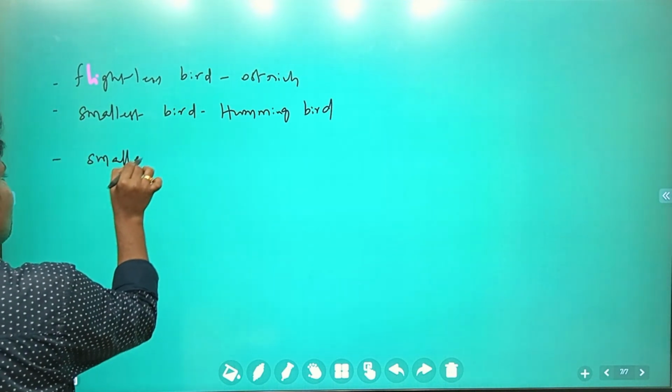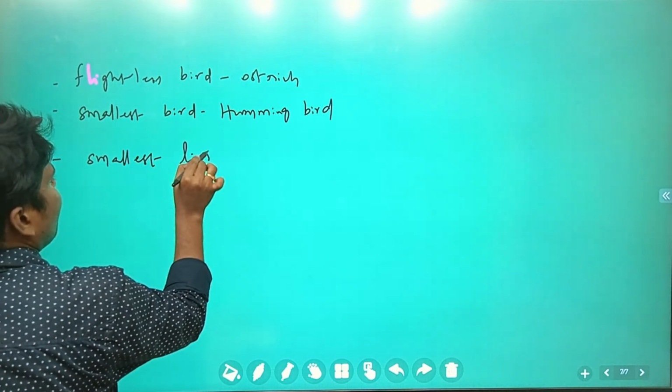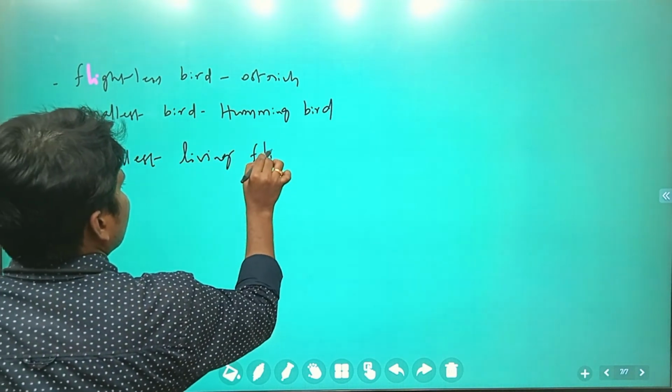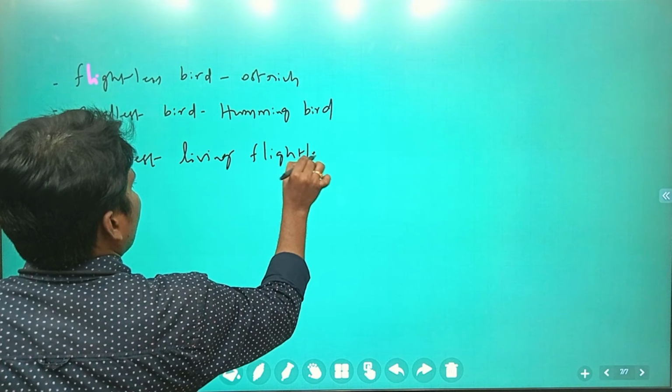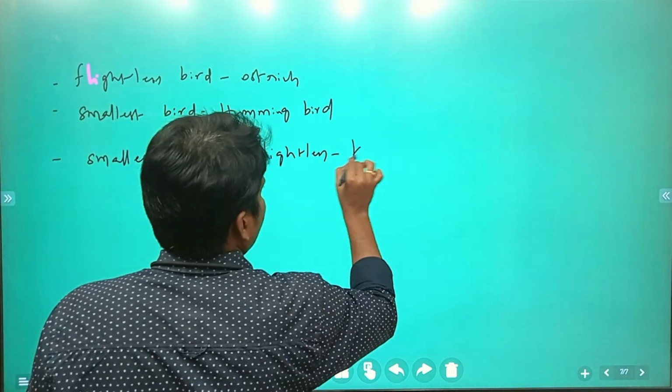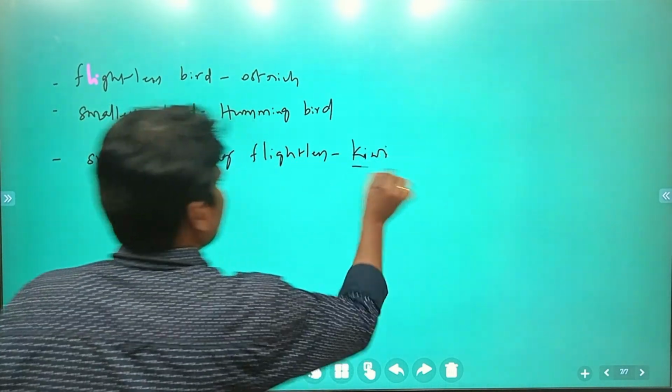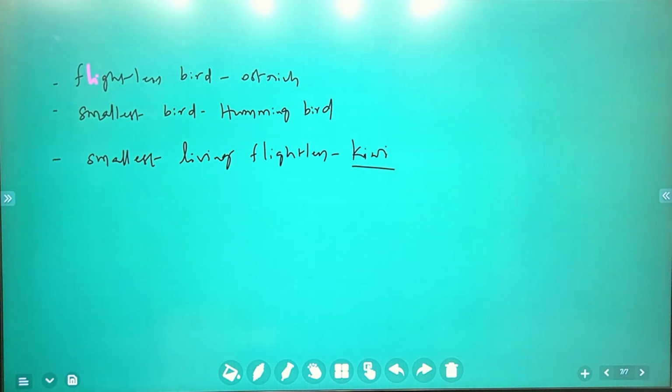Smallest living flightless bird, which cannot fly. So that is the kiwi. These are some of the general points. Okay, and now some other general characteristic features.